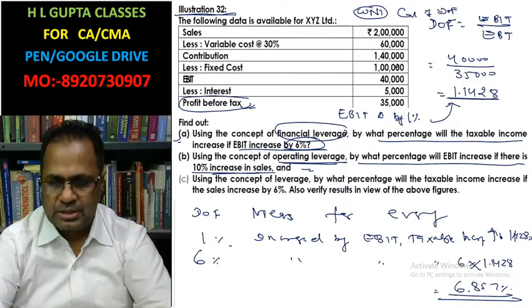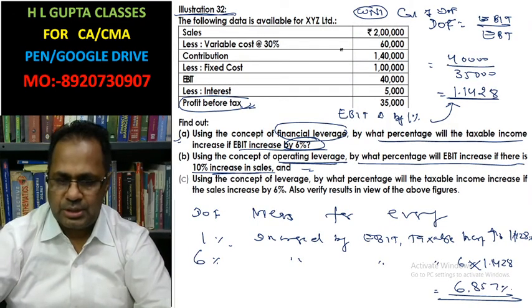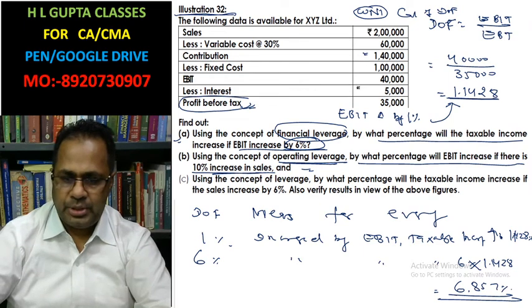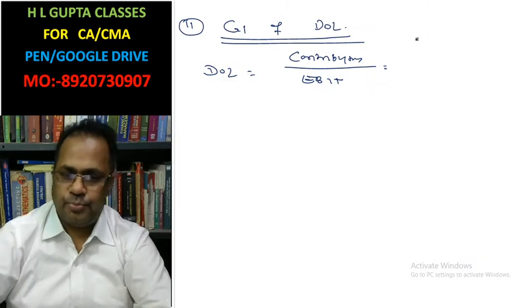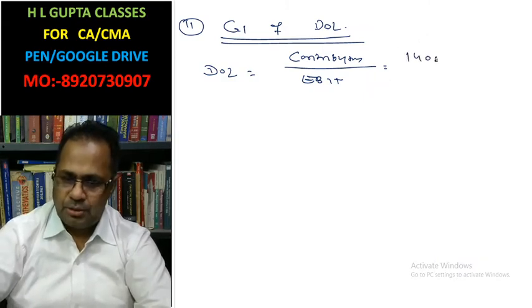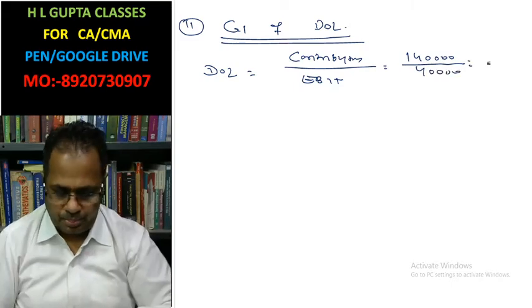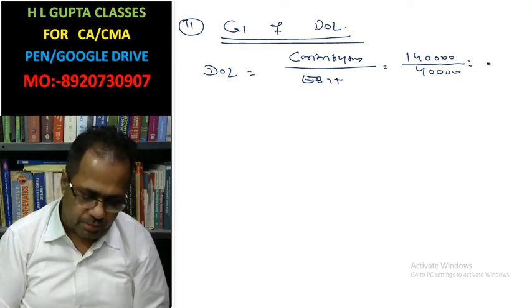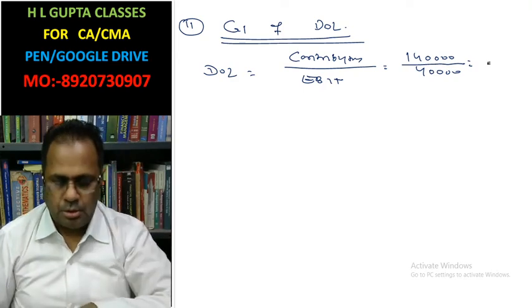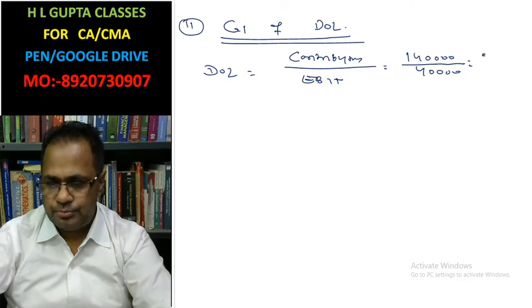The contribution is 1,40,000 and EBIT is 40,000. 1,40,000 divided by 40,000 is 3.5.